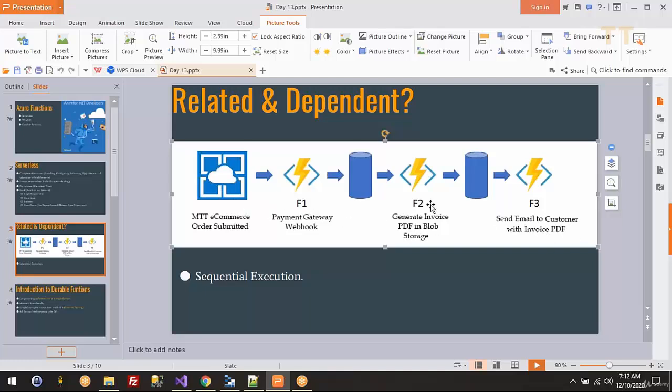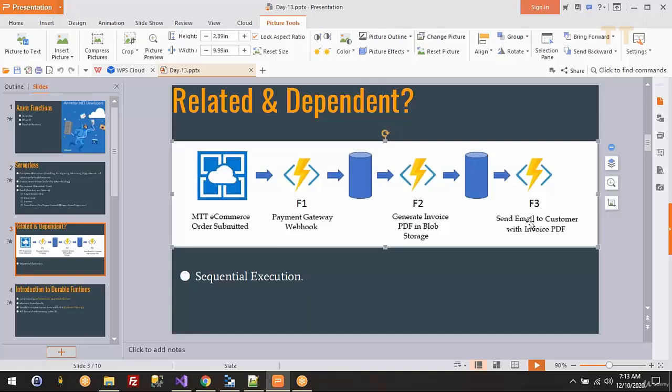But if we look at this logically, I cannot generate an invoice until the payment is confirmed or completed. Similarly, I cannot send an email until a PDF is generated, and this will get generated only if the payment is successful. Or if the payment fails, I still need to generate some kind of receipt saying that your payment was unsuccessful. But I have to make sure that function 1 completes before calling function 2, and similarly function 2 completes before I call function 3. So this is my requirement.